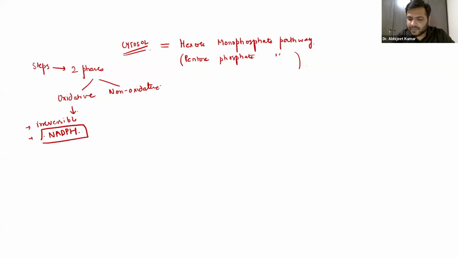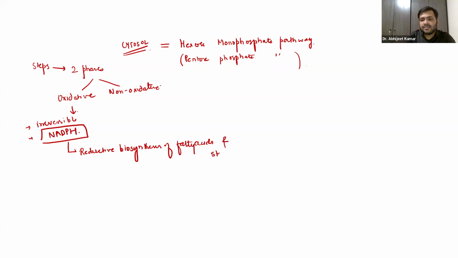Now, what is the significance of this NADPH, guys? This NADPH helps in the reductive biosynthesis of fatty acids and steroids, right? Even cholesterol.